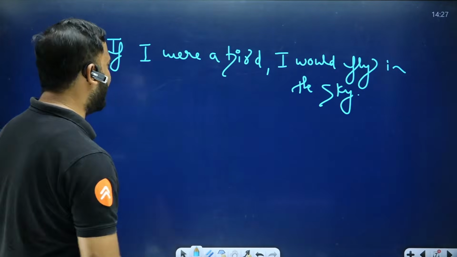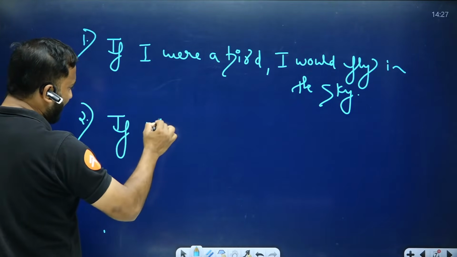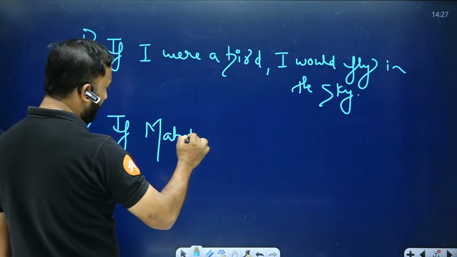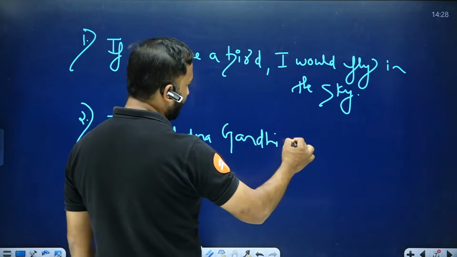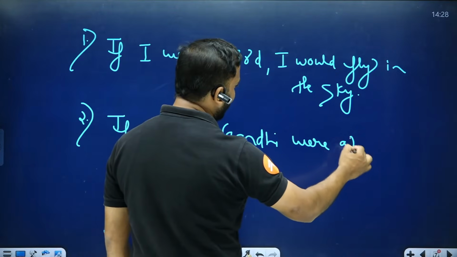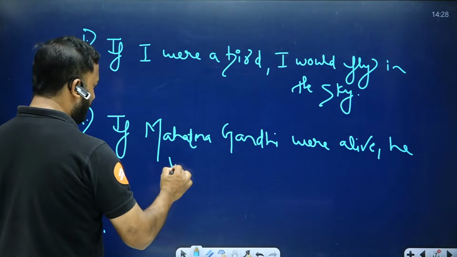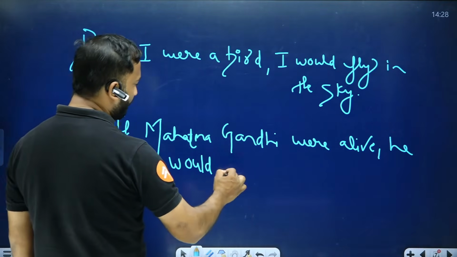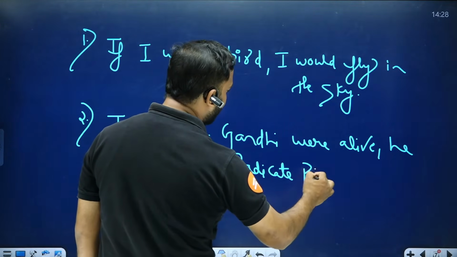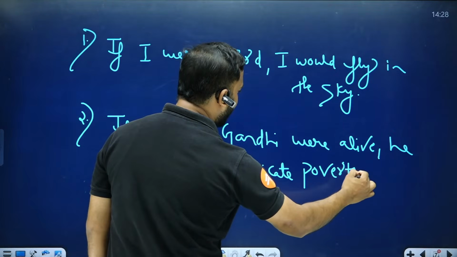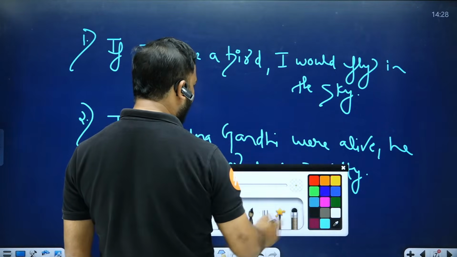If I write another example, students, if Mahatma Gandhi were alive, he would eradicate poverty. So if you look at these sentences, अब यहाँ पर कुछ बहुत ज्यादा बचता नहीं है.